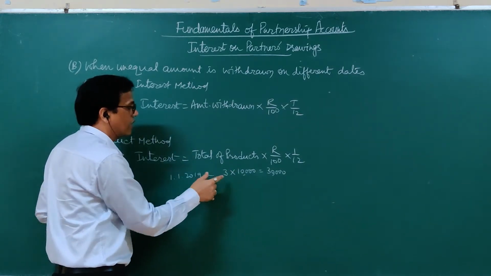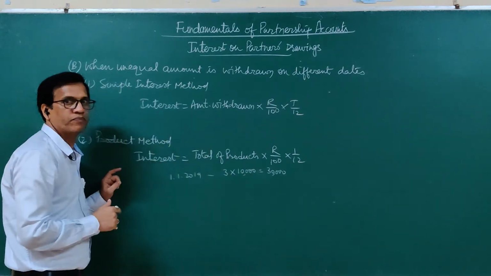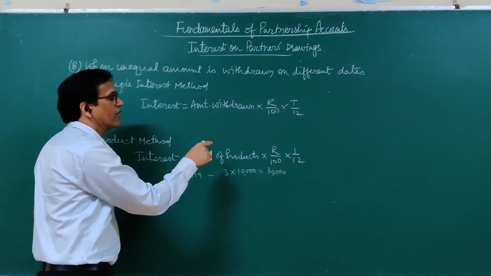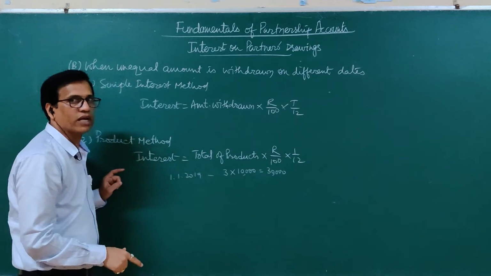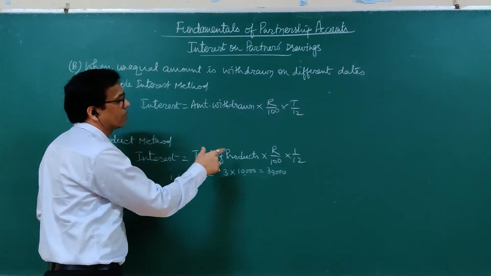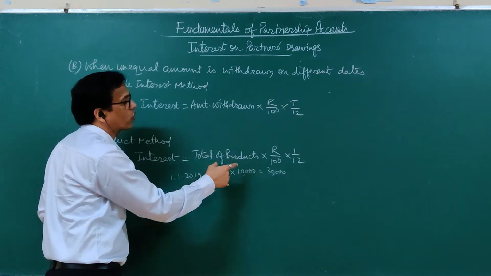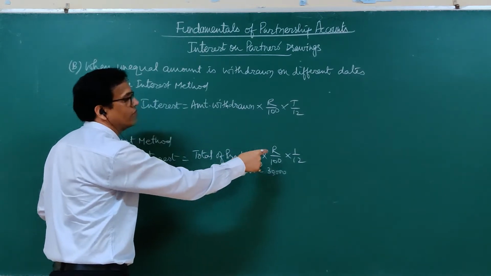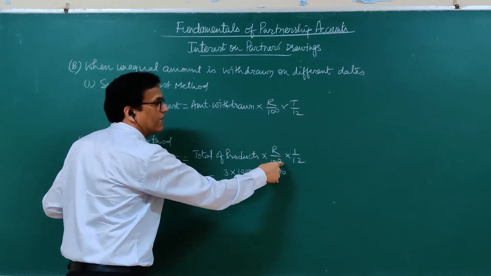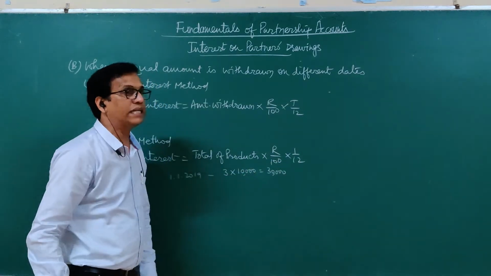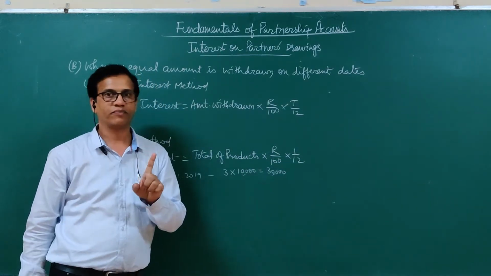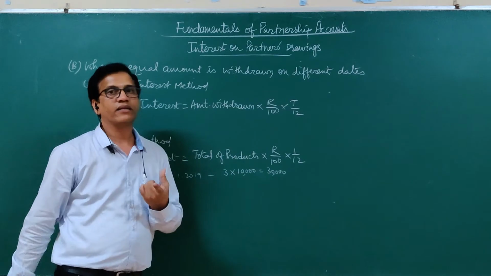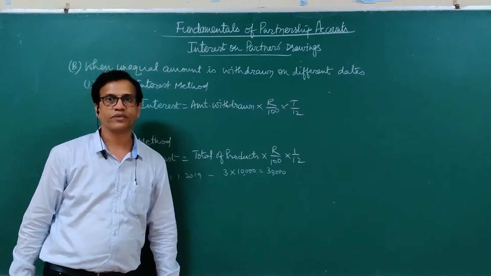So this way we first calculate the products for all the transactions, and then the total of all these products is taken. Then on that total, interest is calculated at the agreed rate for 1 month. So let us understand it through a question. See the question.